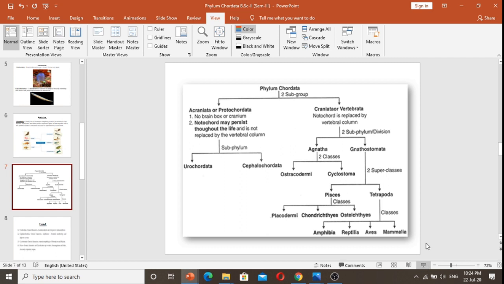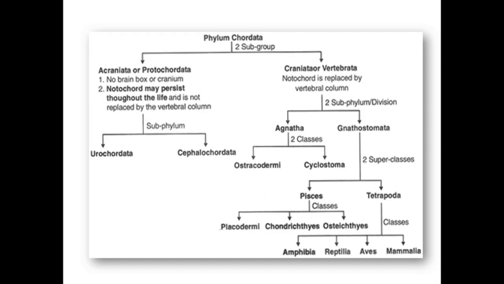And the second superclass is Tetrapoda. Tetra means four and poda means legs or appendages. This Tetrapoda is further divided into four classes. The first one is Amphibia, second is Reptilia, third is Aves, and fourth is Mammalia. Amphibia, as we know, are the frogs. Reptiles means snakes, lizards. Aves means birds, and then Mammalia. These are the classes belonging to the Tetrapoda.